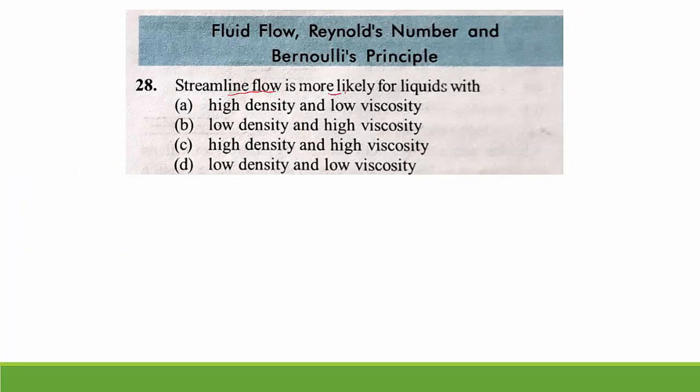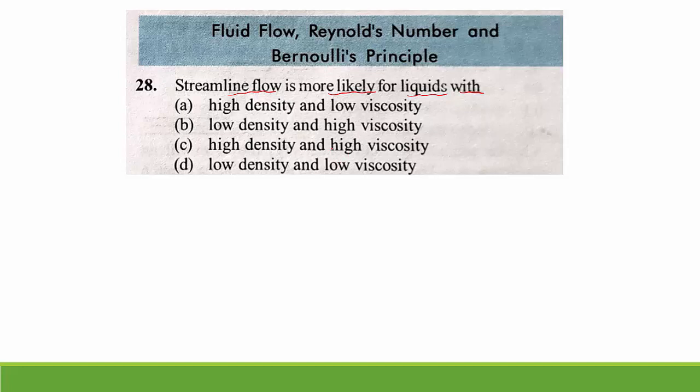28th question. Streamline flow is more likely for liquids with options: high density and low viscosity, low density and high viscosity, high density and high viscosity. Last option, low density and low viscosity. Streamline flow is more likely for liquids with.